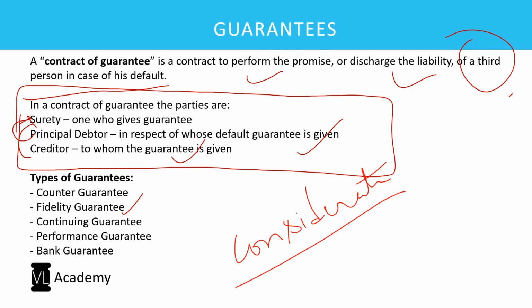And hence, to address that, the Contracts Act has clearly specified that in case of a guarantee, the consideration between the principal debtor and the creditor shall be a good and adequate consideration for a contract of guarantee. So this consideration itself is a valid consideration for a contract of guarantee also. Because the Act said so, these contracts are valid. If not, the guarantee should not be valid because there is no consideration the surety gets. Hence, the Act has clarified that the consideration between the principal debtor and the creditor is a good and complete consideration in terms of a contract of guarantee. So this you need to remember.